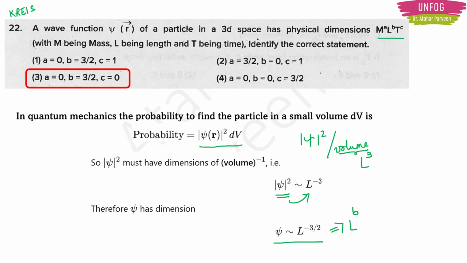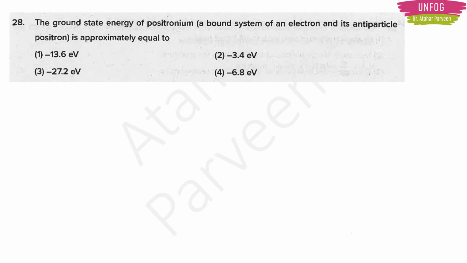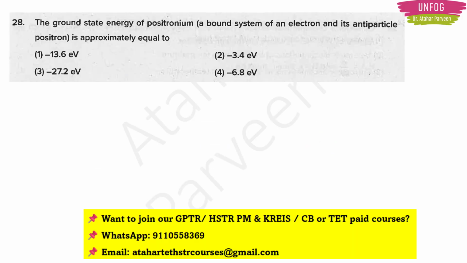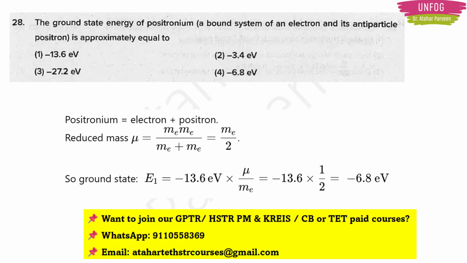Let's go for the next question which comes under our syllabus. See this question. The ground state energy of positronium, a bound system of an electron and its antiparticle positron, is approximately equal to, and four options are there. We know that the ground state energy for electron is minus 13.6 eV, right? Now keeping this in mind, you should understand that as they have given in the question only, positronium is equal to electron plus positron, right? So positronium is having two particles, electron and positron.